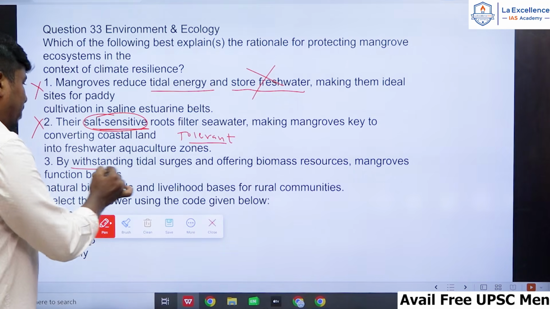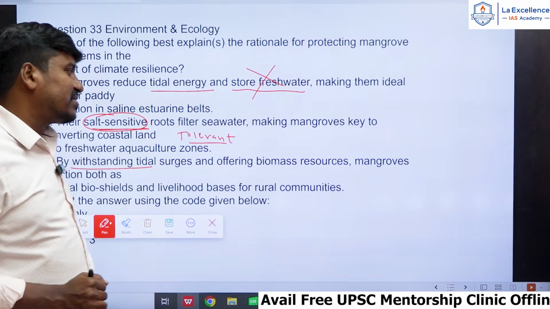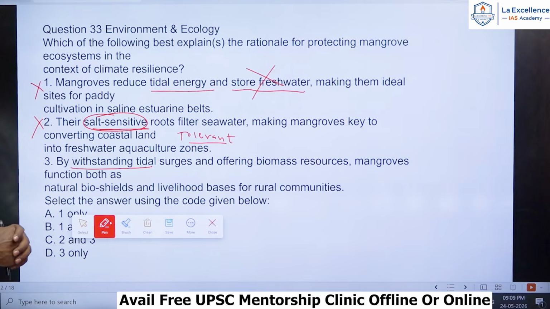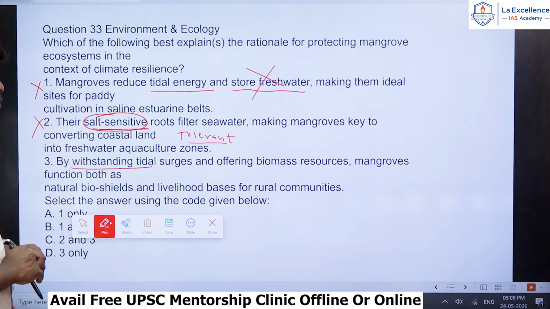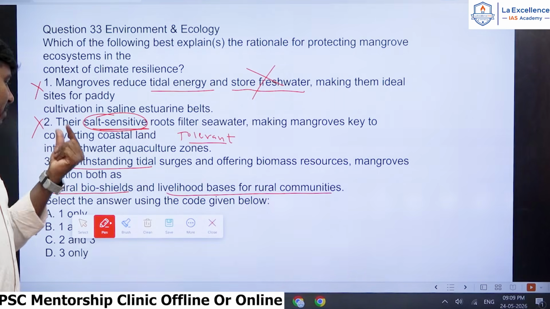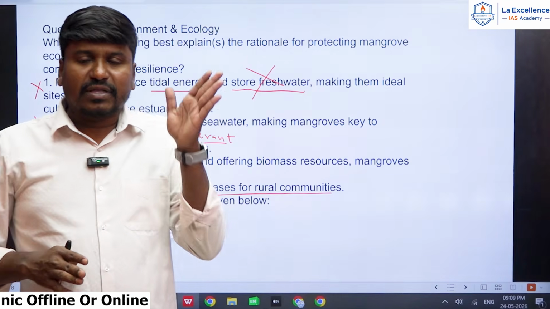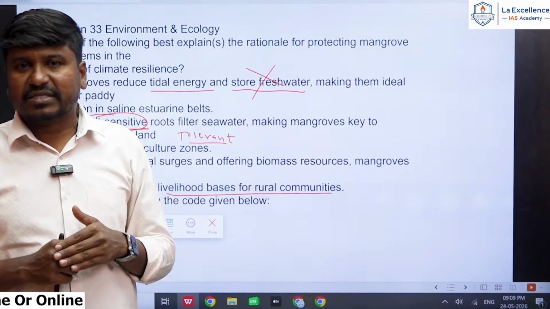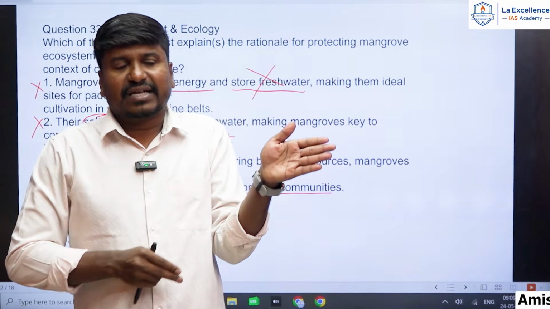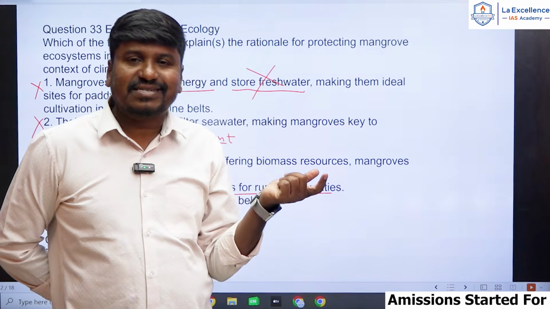And the third statement: by withstanding tidal surges and offering biomass resources, mangroves function both as a natural bioshield and livelihood basis for rural communities. These two lines are very important, right? Natural bioshield means they act as a natural defense system for the coastal ecosystems and coastal communities. Whenever tsunamis, cyclones or high tides hit the coastal areas, mangroves become a shield, a barrier, a natural defense system.